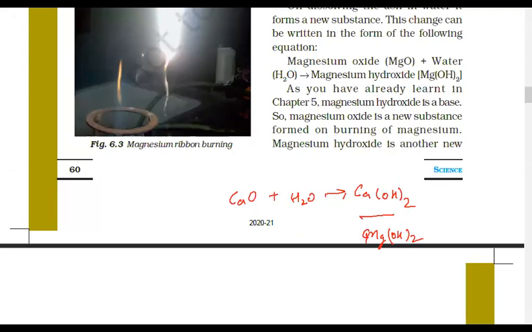Base, very good, because it consists of OH. Everyone remember the concept? See how the concept is used here.